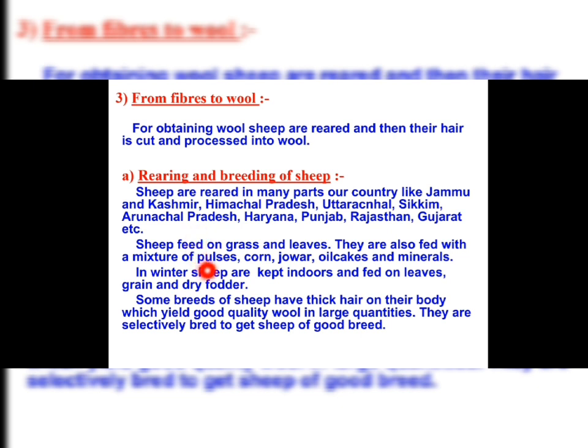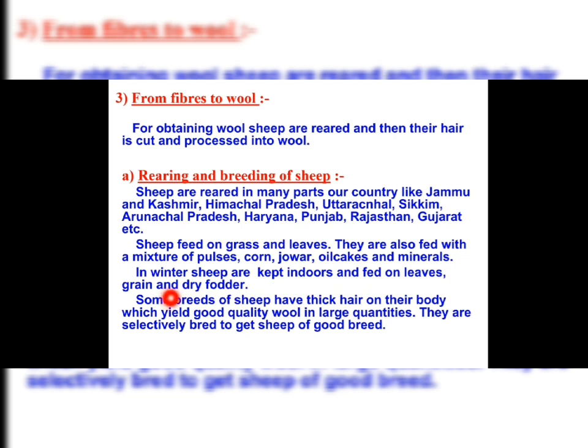Sheep feed on grass and leaves. So what is the food of the sheep? Grass and leaves. They are also fed with a mixture of pulses, corn, jowar, oil cakes and minerals. In winter, sheep are kept indoors and fed on leaves,